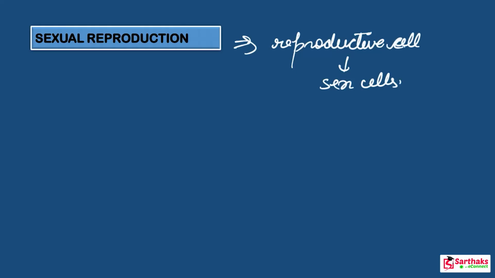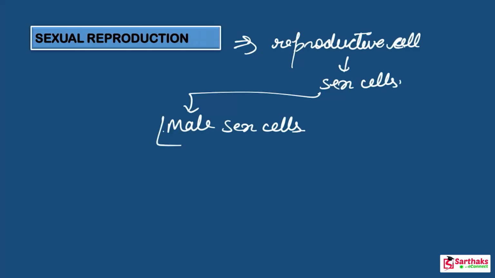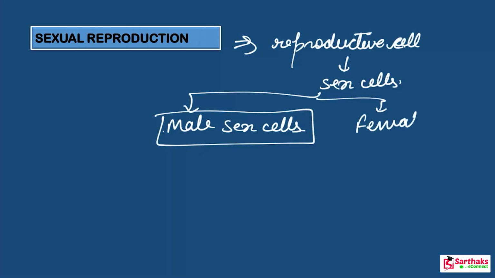Sex cells are of two types. It can be a male sex cell, as well as another type, the female sex cell, which is present in the body of the female. Got it? The male sex cell is present in the body of the male.